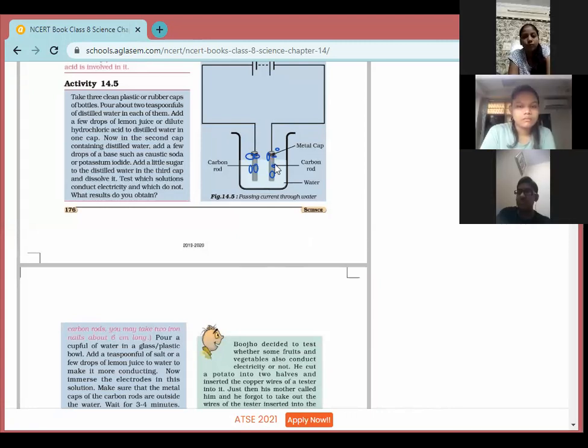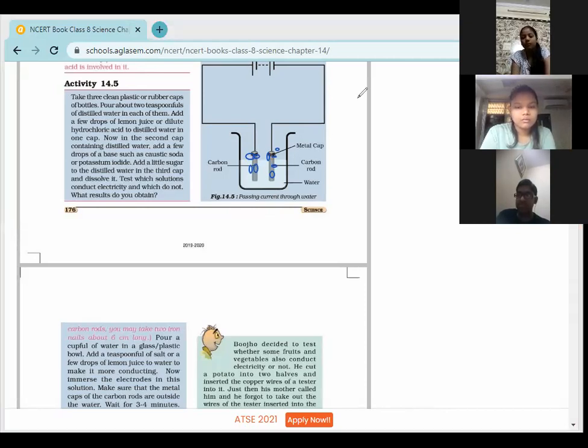And gas we can see in the form of the bubbles. Got it everyone? Gas कैसी form में होती है? That is in the form of the bubbles. आप जब cold drink open करते हैं तो you may have seen the fizz of it. Why? How is it possible? The gas is present in that. और वो gas किस form में आप देख सकते हैं? That is in the form of the bubbles. So these bubbles are there due to the presence of the gases, in the form of the bubbles. Okay, it means water has dissociated, water has broken down.